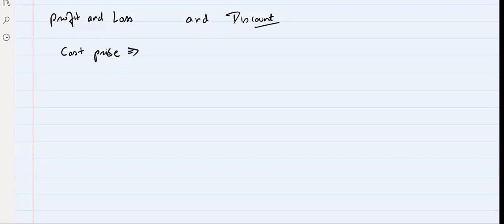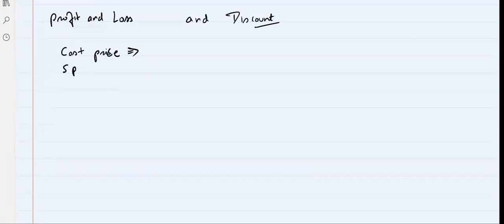Right? But for you, it is a cost price. Okay, everyone? So these are the small concepts that you should remember. Cost price is the price at which anything is bought, and this cost price is for the person who is buying it. Okay, right? Got it?